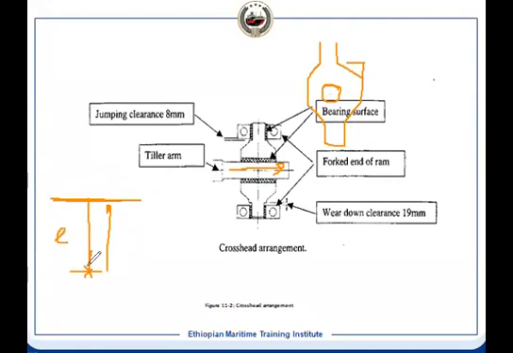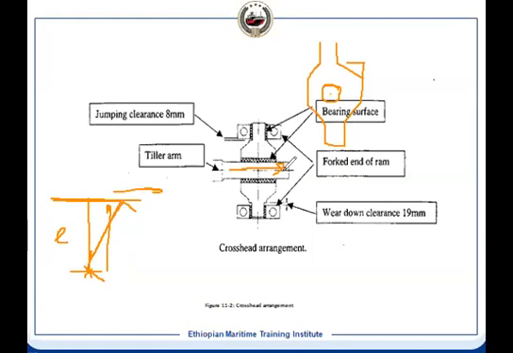Now when it is turning, the ram is moving in this direction. Then what will happen? This tiller arm, because it will move in this line only, this distance has increased. So this will be more than E. Now this has entered into this hole.